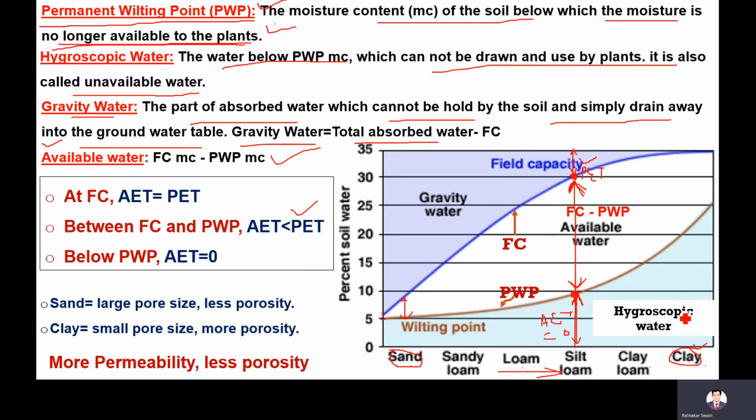For clay soil, it can hold more water, meaning field capacity is more, but the PWP is also more. Meaning the plant cannot withdraw sufficient water here. Only this much is available for the plants. So clay soil is not good for the crop. For the crop, silty loam soil is very good.